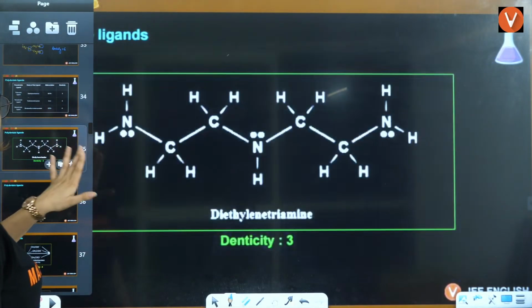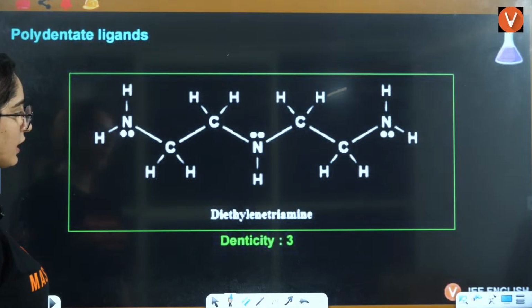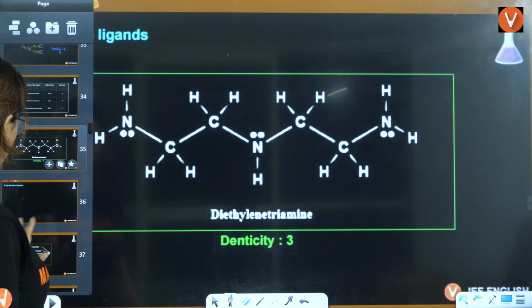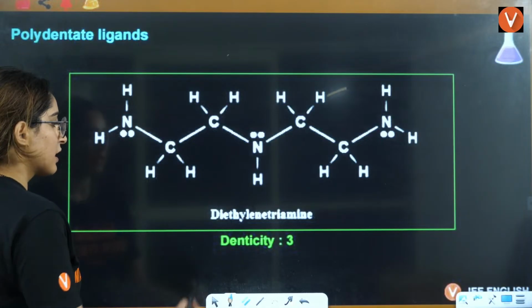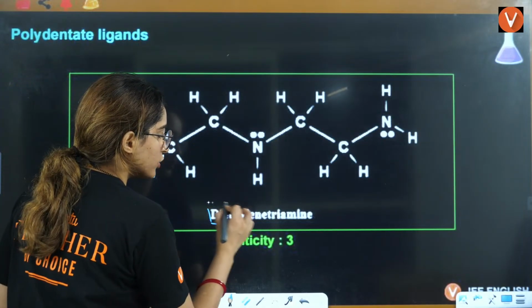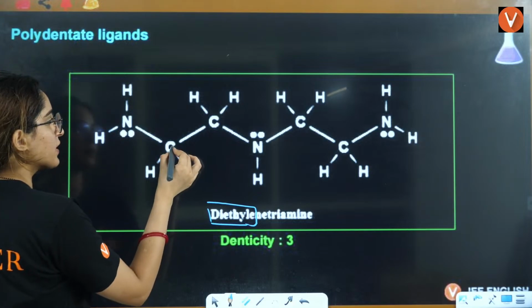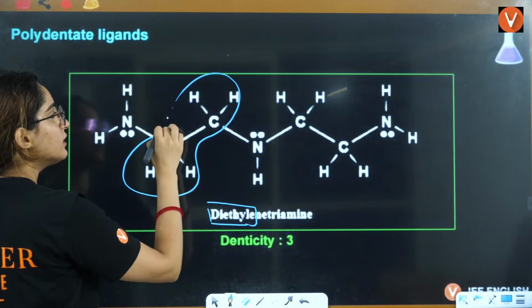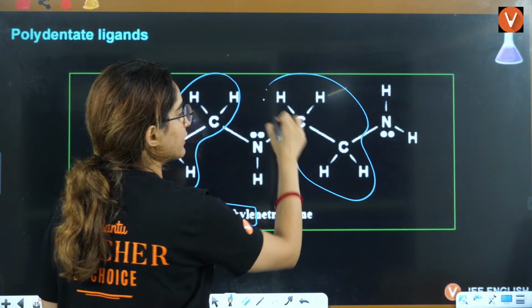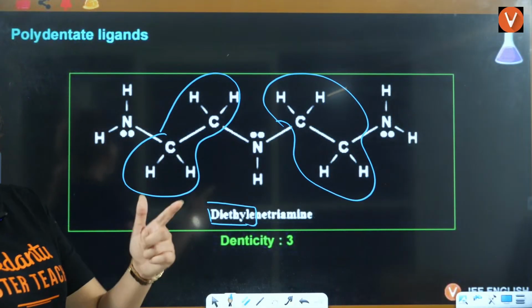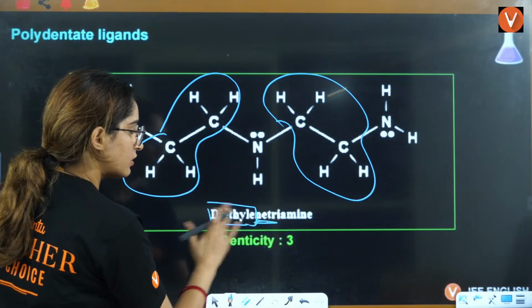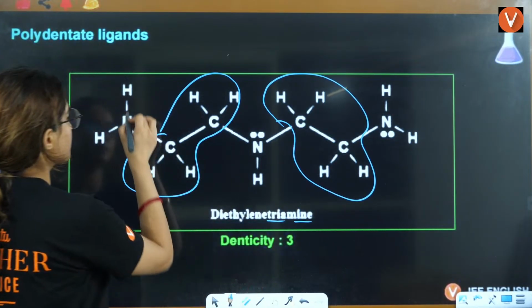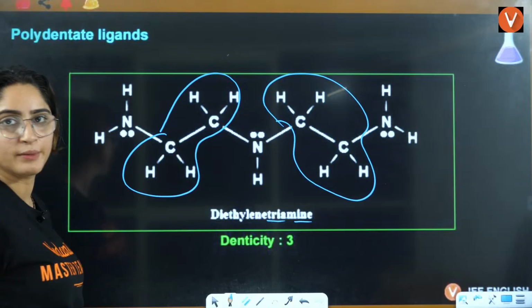So based on this, if you see this one, it's a very, very interesting concept. Diethylene, 2-ethylene you have, that's why it is first ethylene, this is the second ethylene. Diethylene, 2-ethylene, and this is triamine, that means 1, 2, 3 triamine.